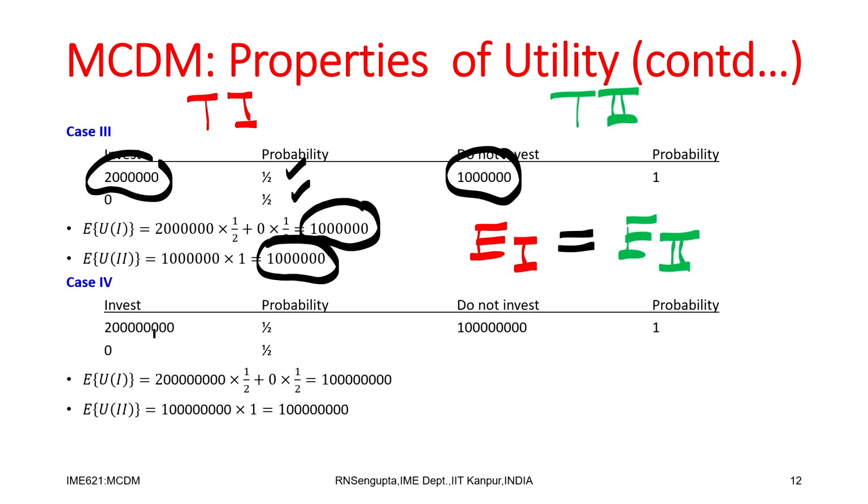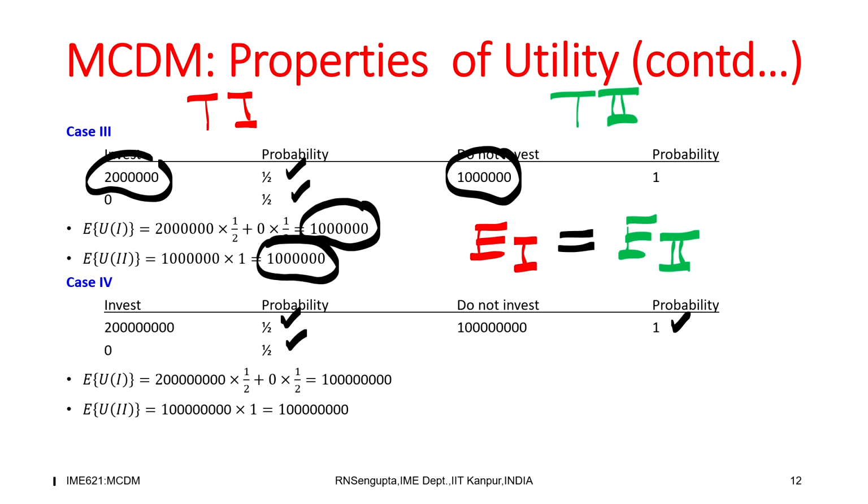Similarly, when I increase it to 2000 lakhs or 200 million for instance 4 for the gamble, and the other arm is 0, the probabilities are also half and half, and for the sure event which is table 2, it is 100 million or 1000 lakhs, and the probability is 1 as I have been mentioning.